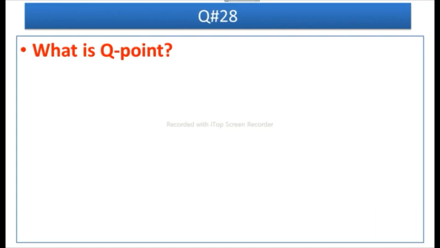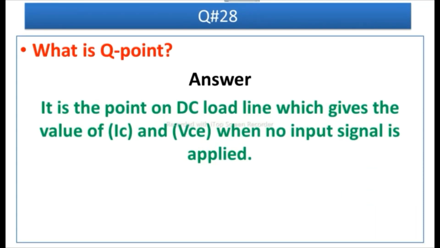Question number 28 is, what is Q point? Answer is, it is the point on DC load line which gives the value of IC, means collector current, and VCE, means collector emitter voltage, when no input signal is applied.